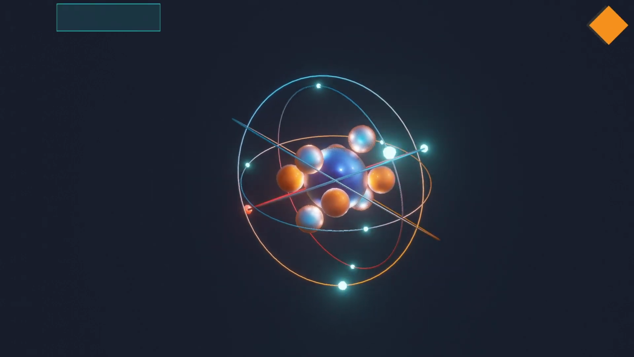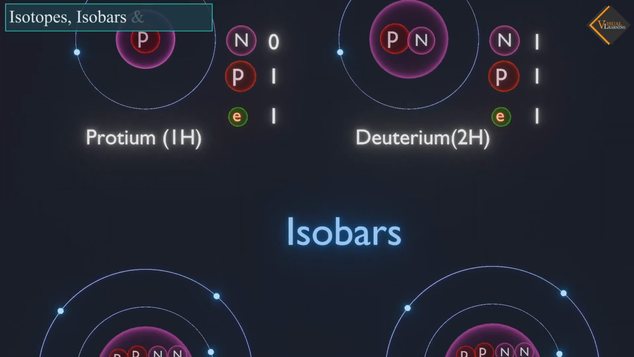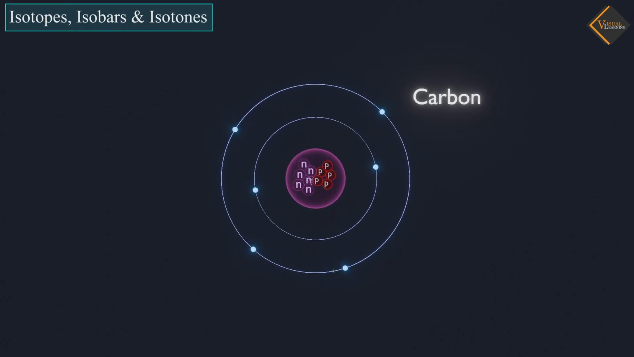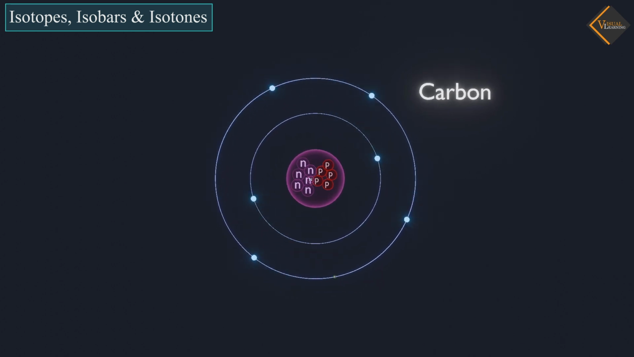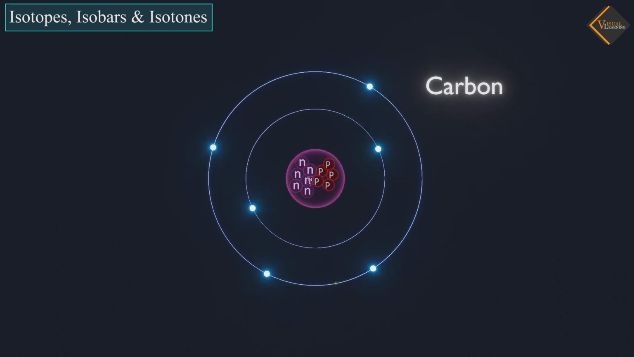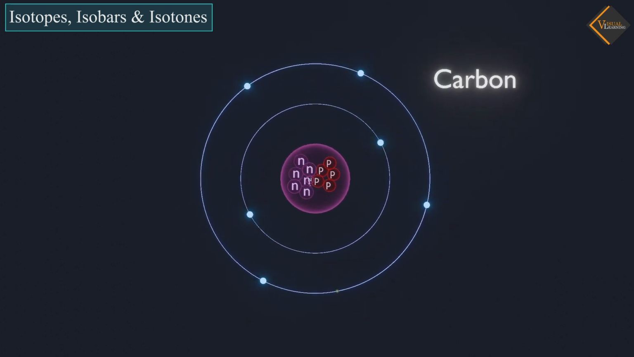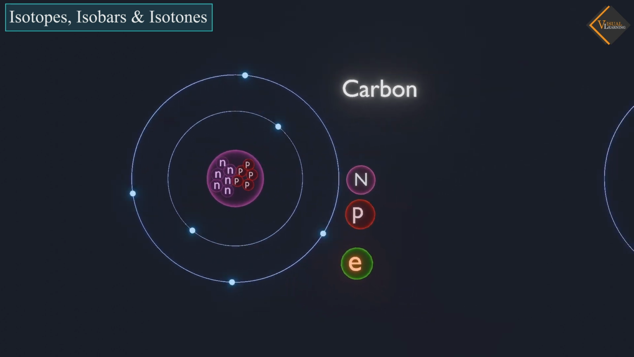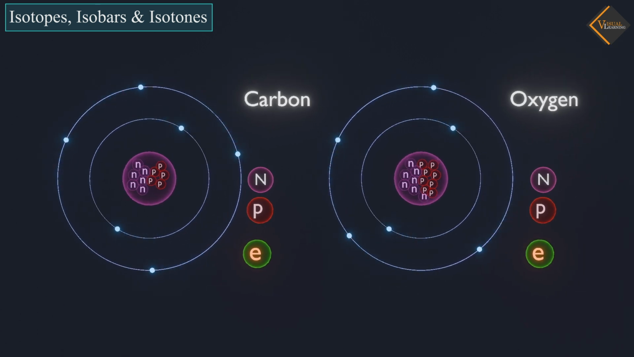In this video, we will understand isotopes, isobars, and isotones. As we know, atoms are made up of three fundamental particles. These three particles are electrons, protons, and neutrons. The number of these three particles is different in different atoms. For example, carbon and oxygen.